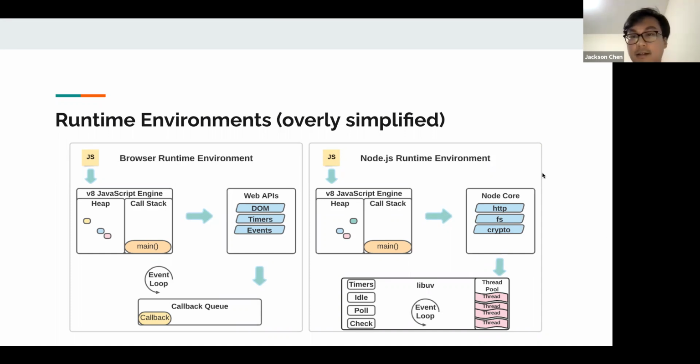You'll see that there's a Node core, which is basically functions written in JavaScript and C++. So we have the FS core, which is the file system core, and that's what allows us to modify files on the computer itself.